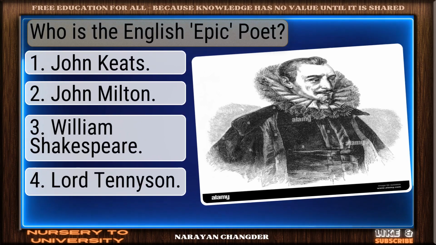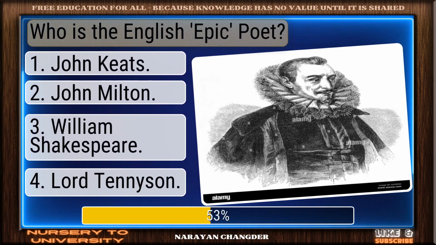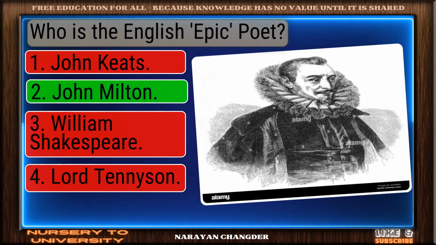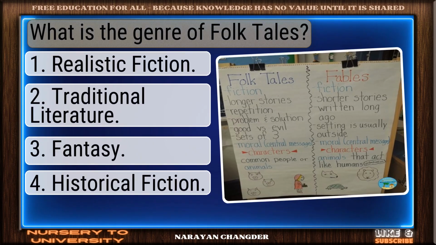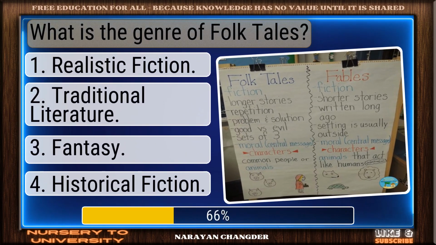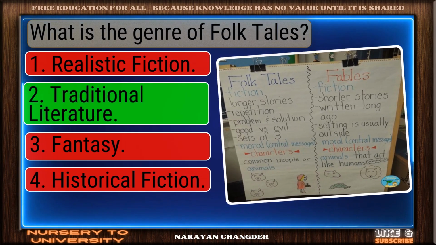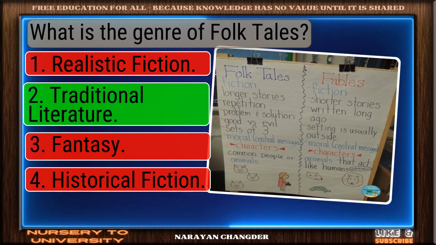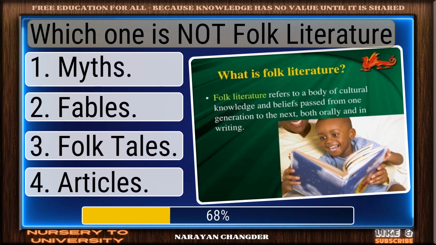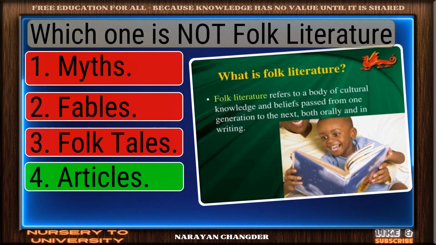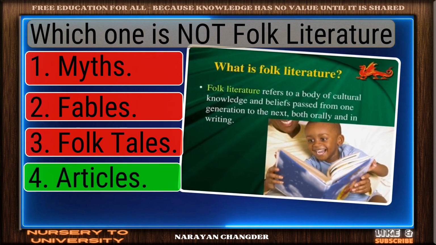Who is the English epic poet? Perfect. John Milton is the one. What is the genre of folk tales? Sharp thinking. Traditional literature is right. Which one is not folk literature? Strong choice. Articles is right.